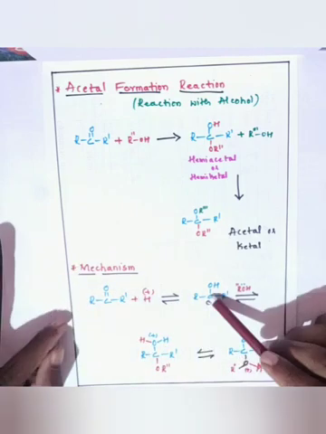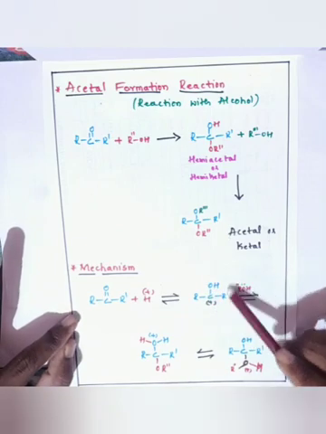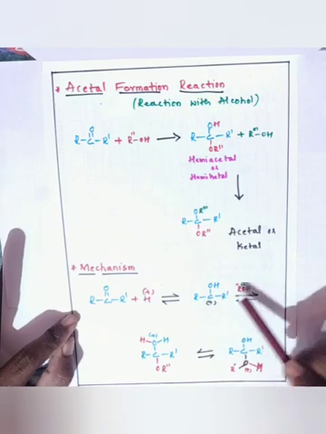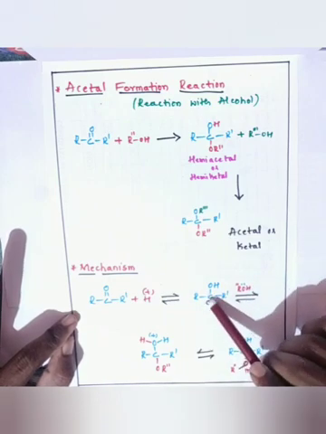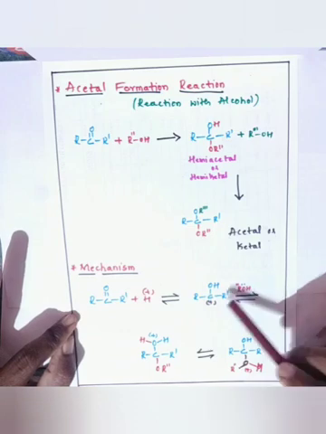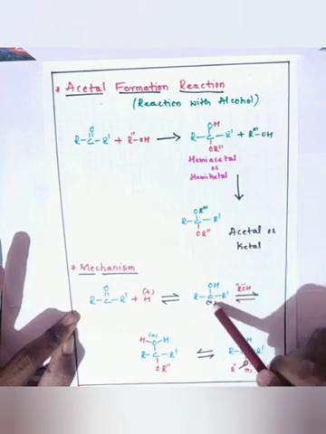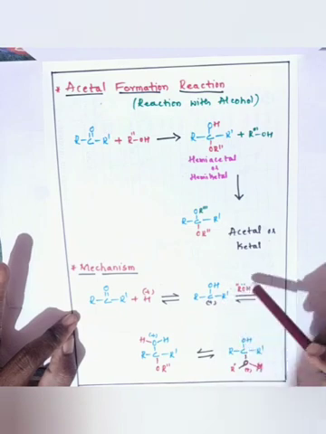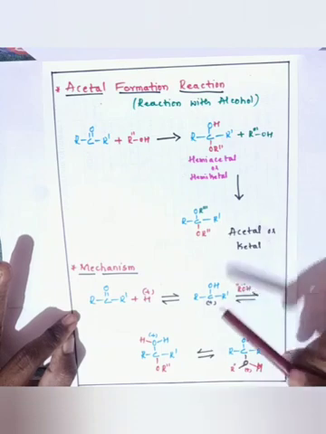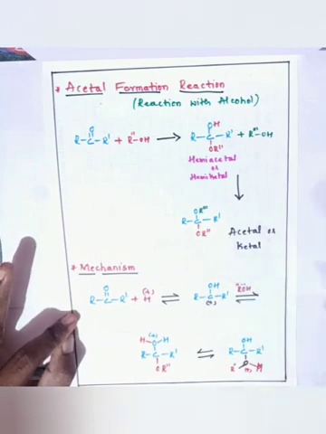This carbocation then reacts with the first molecule of alcohol. The reaction occurs between the carbocation and the alcohol because this carbon acts as an electron deficient center, and in alcohol the oxygen has a lone pair of electrons, so it acts as an electron rich center.